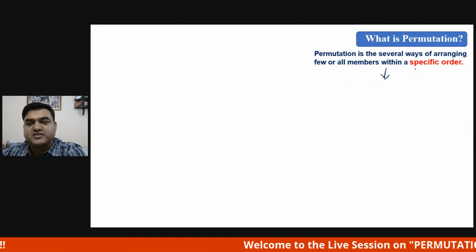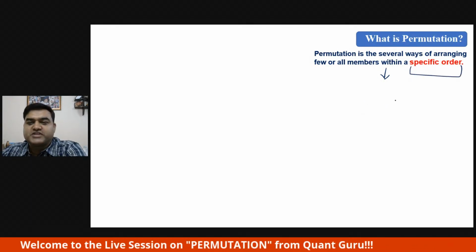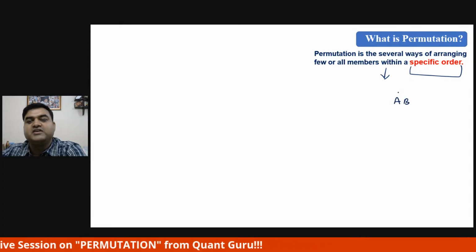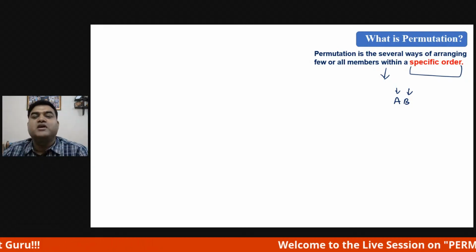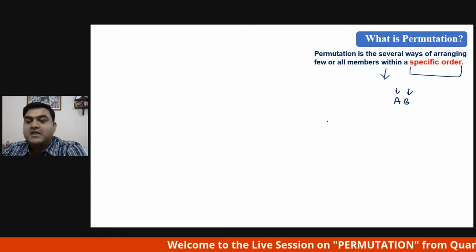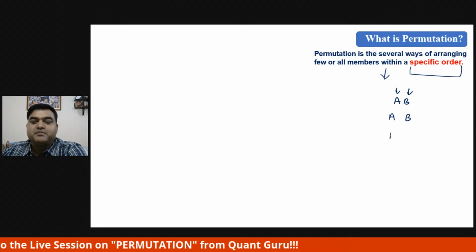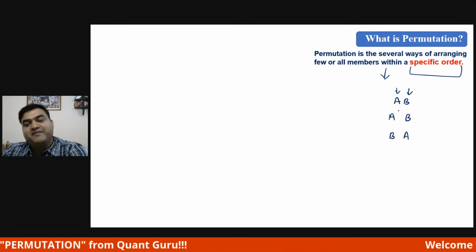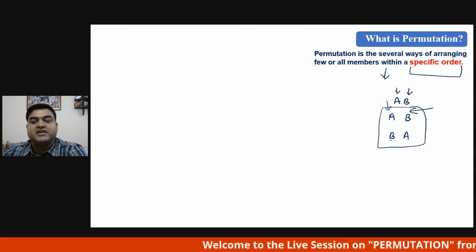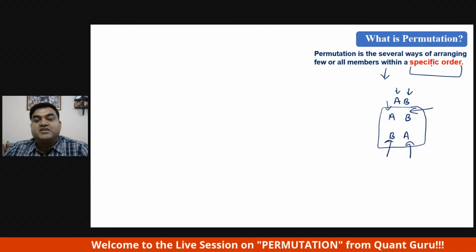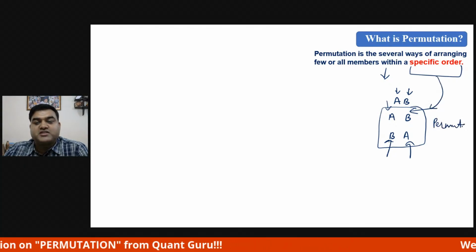Let's talk about what is highlighted in red color: specific order. Suppose A and B are two different alphabets, and somebody tells you to arrange them. How many ways can you arrange A and B? You can say A comes first and B comes later, or B comes first and A comes later. This is what is called specific order. This is permutation. This example is of permutation.